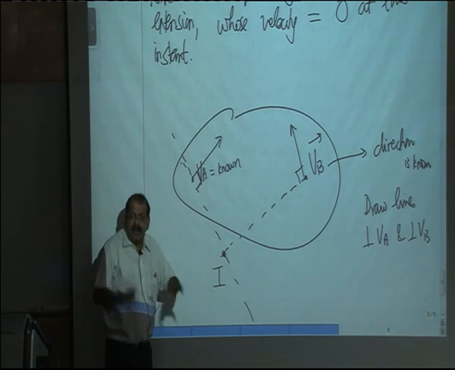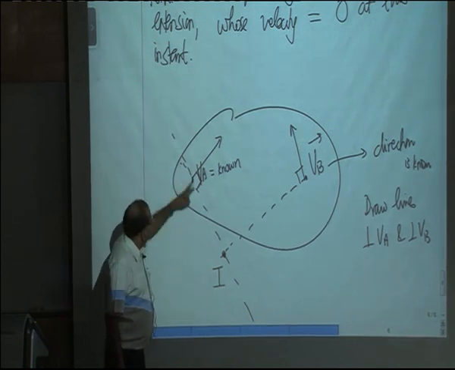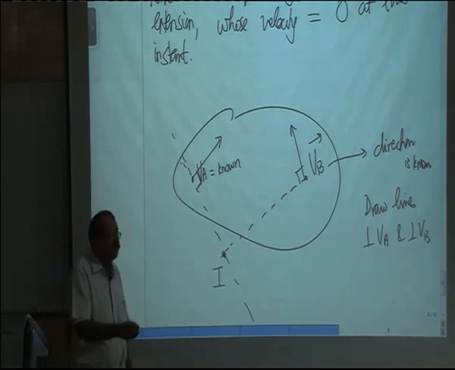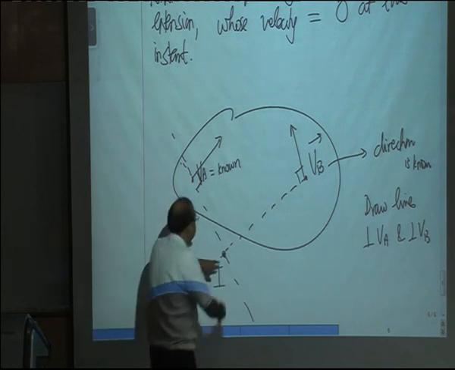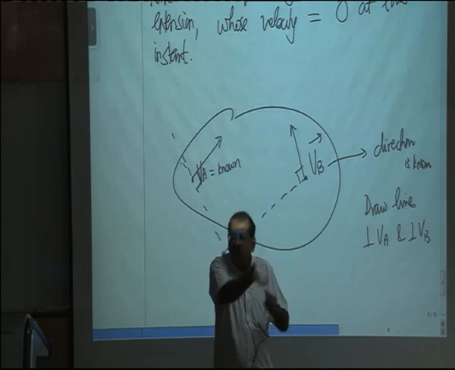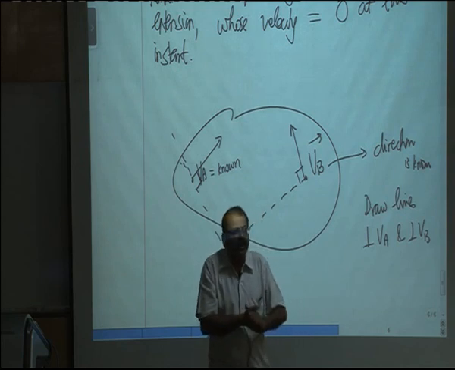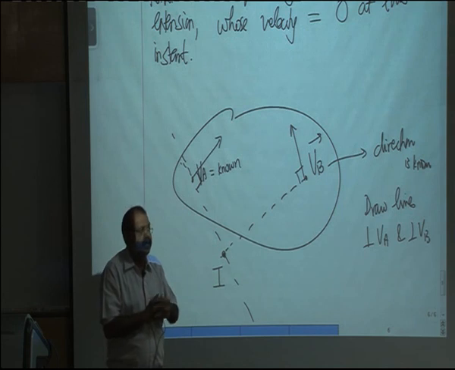And if I am able to locate this and if I know Va, then Ai times omega is equal to Va, so therefore I will be able to get omega of the body. And if I know omega, then Bi times omega will be Vb and Ci times omega will be Vc and so on. So therefore I will be able to get velocities of different points on the body using the concept of instantaneous center of rotation.